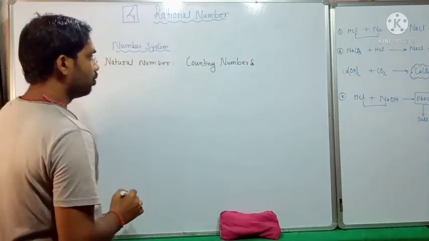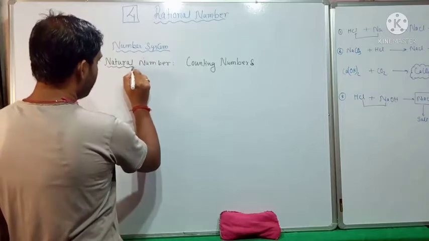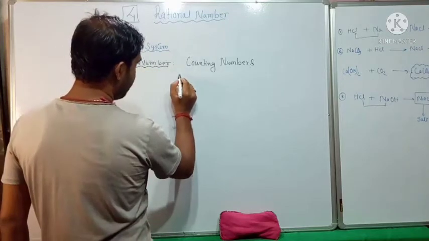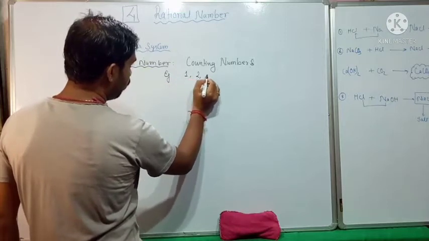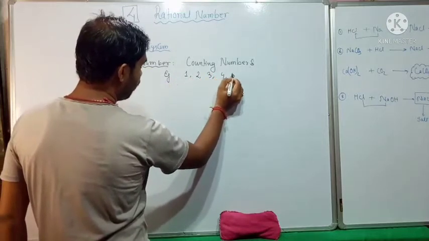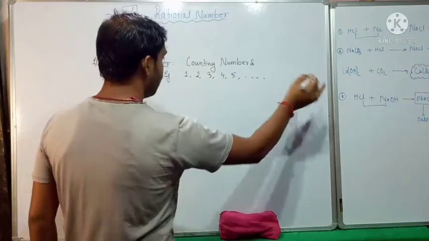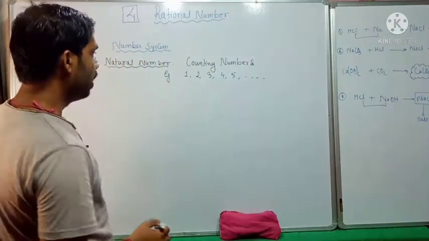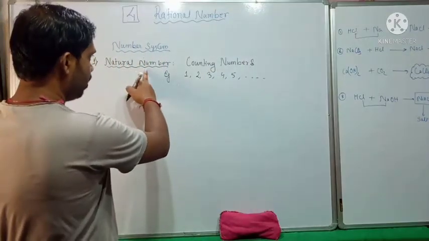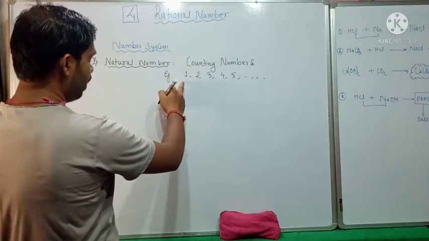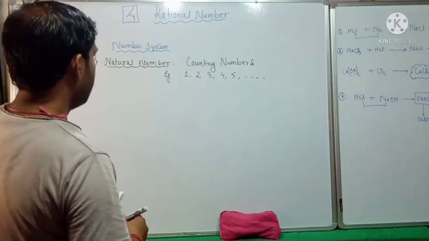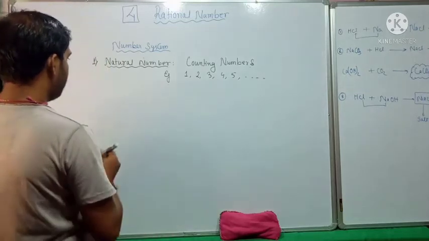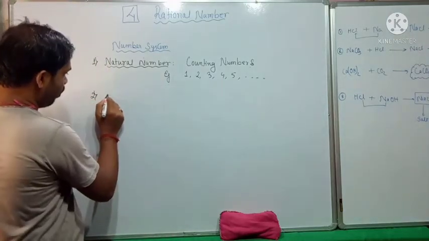Examples we know very well: 1, 2, 3, 4, 5 and so on. It will continue. So natural numbers are counting numbers and they start from 1. Now the second number system is our whole number.